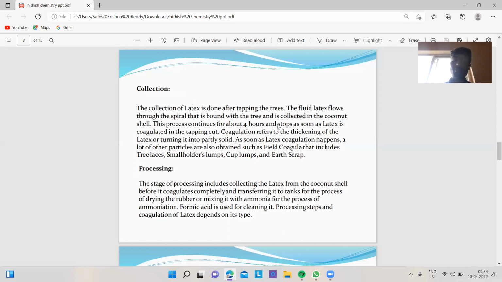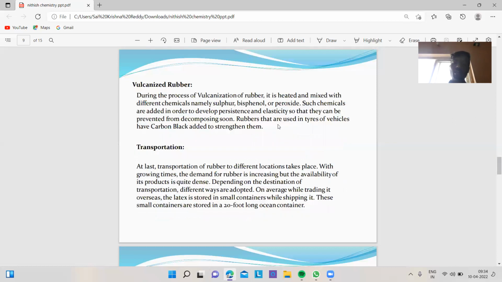Processing. The scrap of rubber processing includes collecting the latex from the coconut shell before it coagulates completely and transferring it to tanks for the process of drying, or mixing it with ammonia for the process of ammoniation. Formic acid is used for cleaning it. Processing steps and coagulation of latex depend on its type.